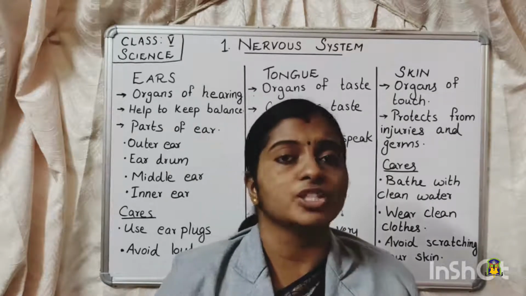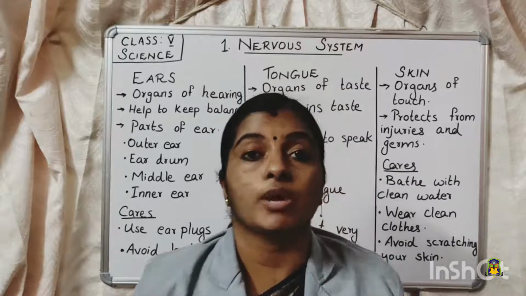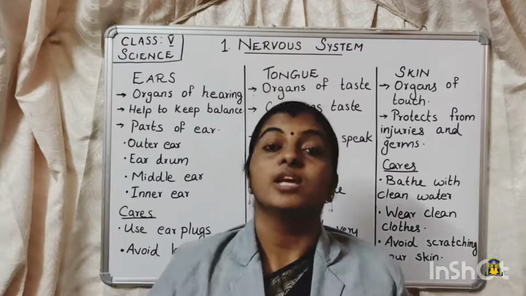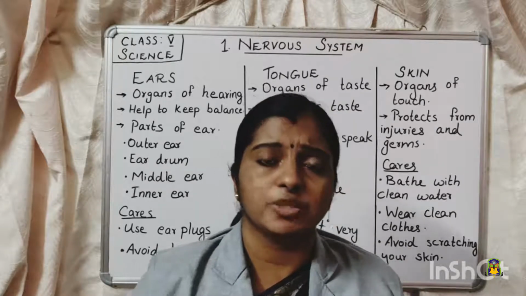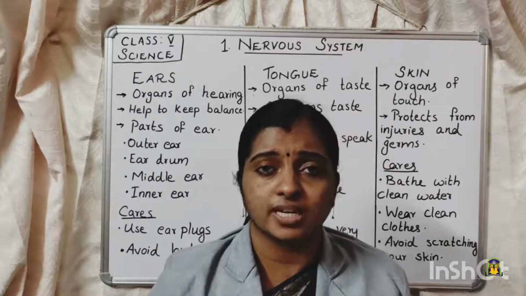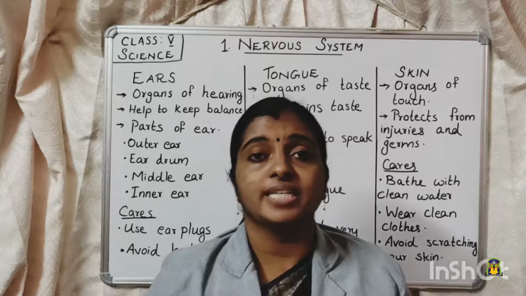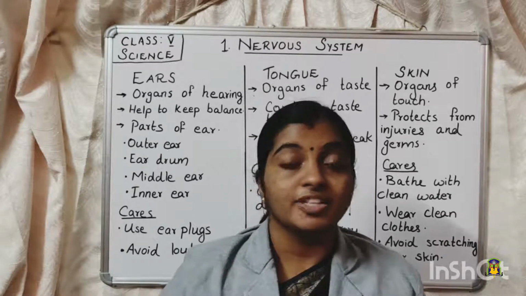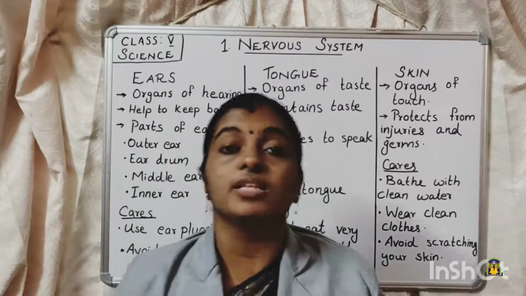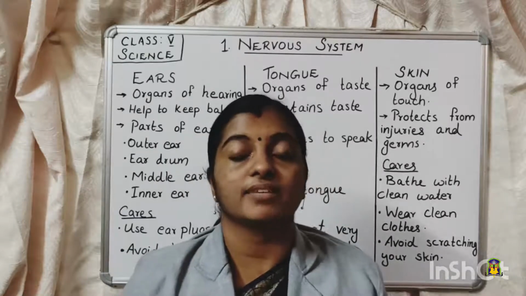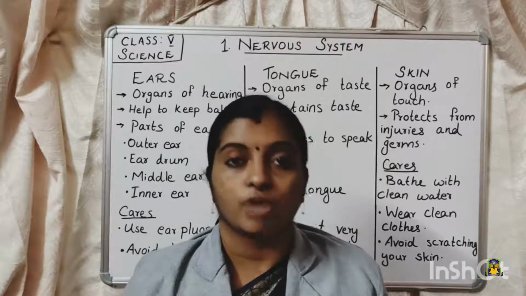Then there is another function of the tongue, that is it helps us in swallowing the food. To swallow the food also, the tongue plays a major role. Now what are the cares to be given for the proper health of the tongue, or how can we maintain the tongue healthy? First thing is, you have to clean the tongue. Clean the tongue with a tongue cleaner or with water. We should always clean the tongue with a tongue cleaner or using water.